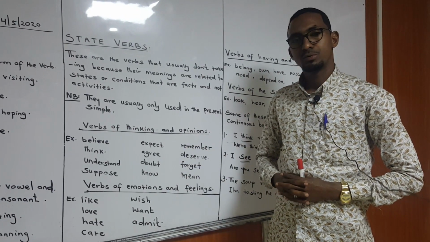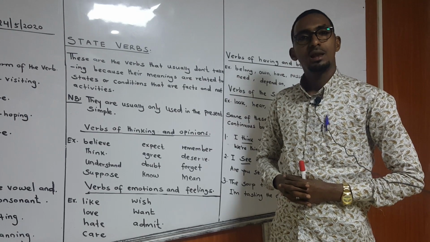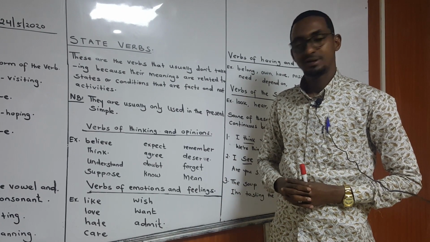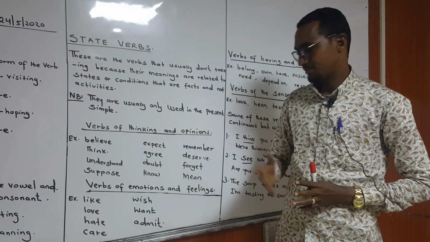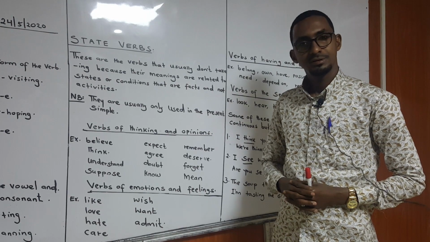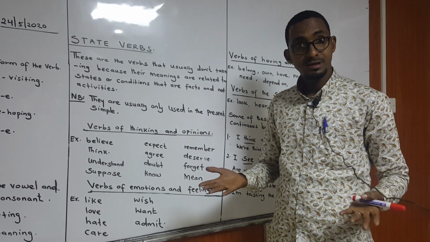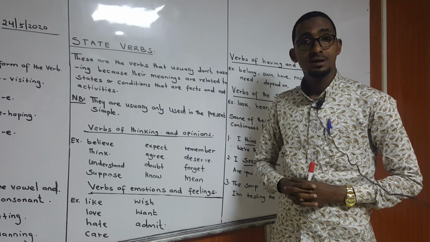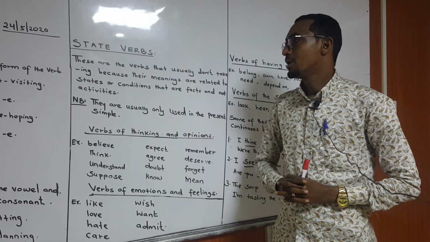When you want to make sentences, you can say, I like you. You cannot say, I'm liking you. It's not possible. You say, I hate you. I don't care about it. Do you want this camera? Like that. So they are usually used only in the present simple.